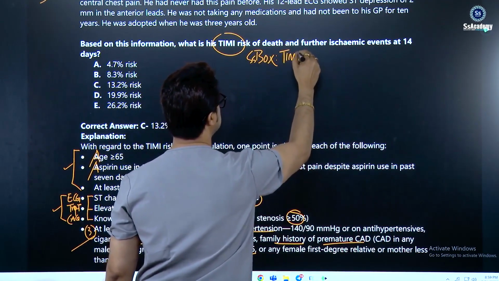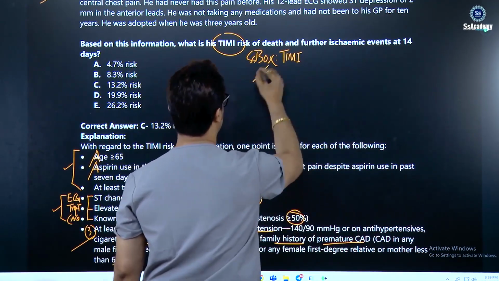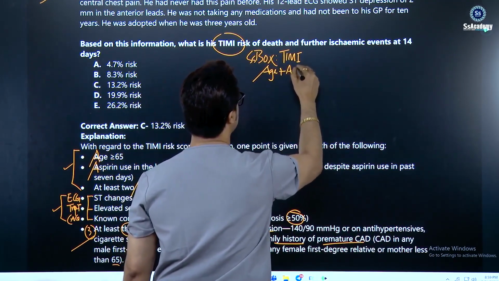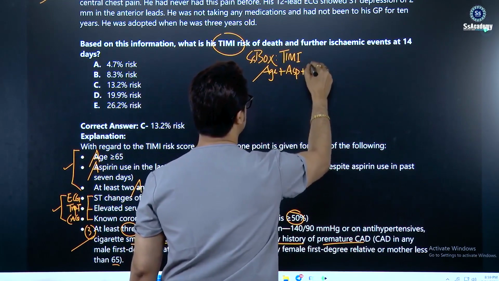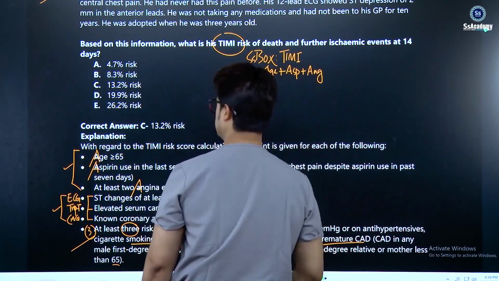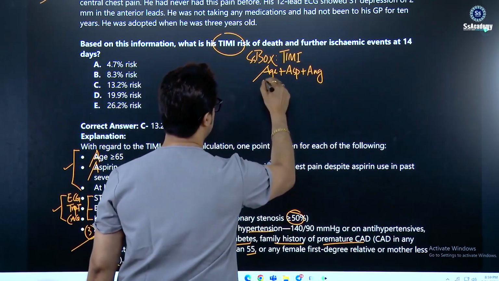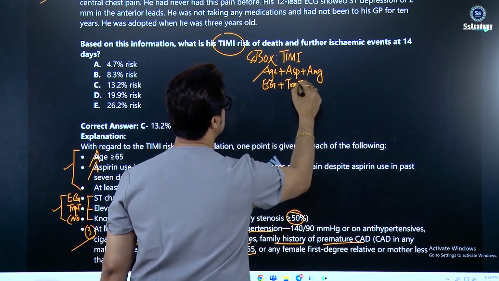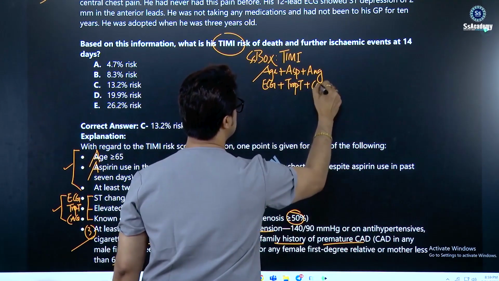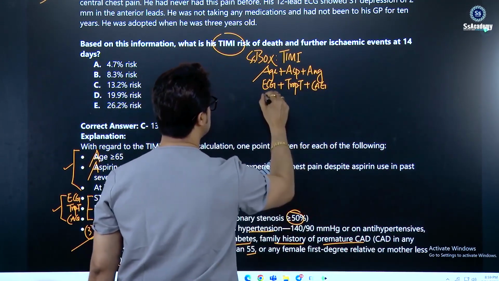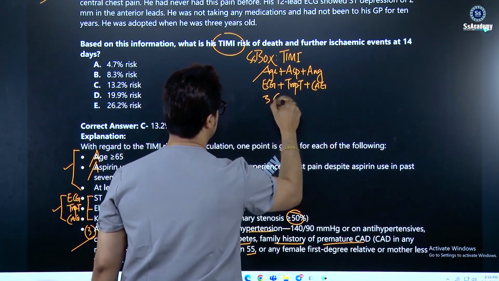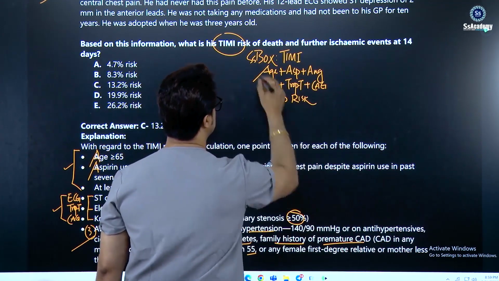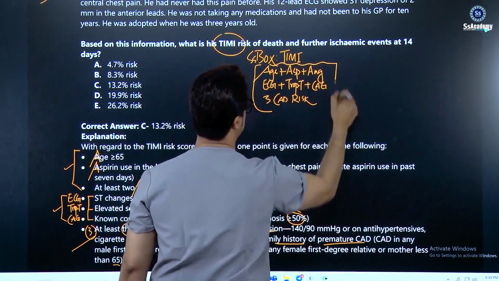You can write on the TV. So I'm writing the age, aspirin, angina. Age, aspirin, angina. You can write down. Then you can write on the ECG, trop T, and coronary angiogram, and lastly the 3 coronary artery disease risk factors. So these are the 7 important points that you need to remember.